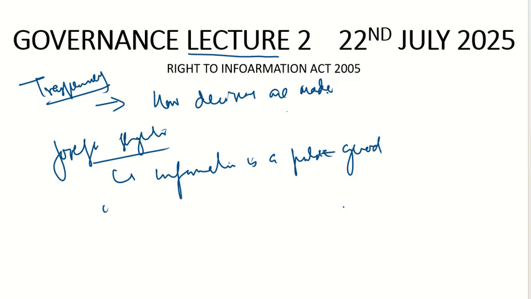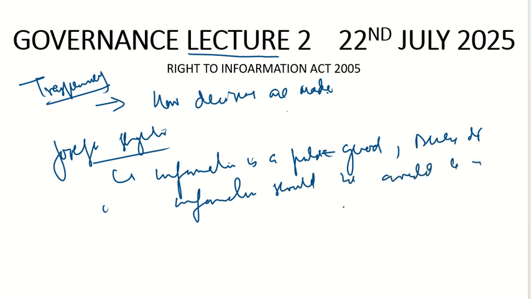Information is a public good. Access to information should be available to everyone. So he says that information is the public good. This Joseph Stiglitz says that information is a public good and access to information should be available to everyone.